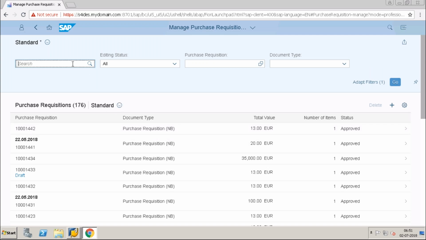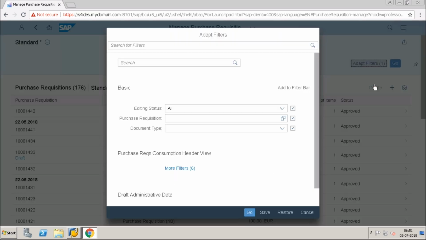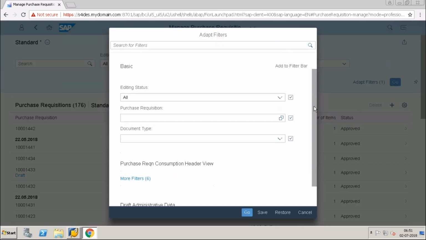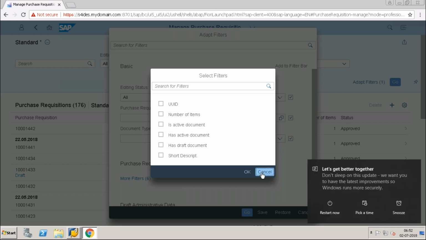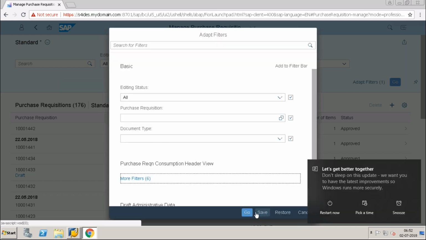If not, you can search based on the material or the document type. There are also other tabs and more filters. Say you have a number of purchase requisitions created per day, so you can search based on different tabs. You can activate them and try.